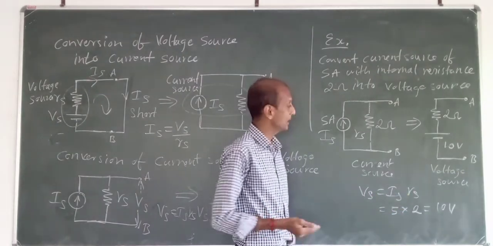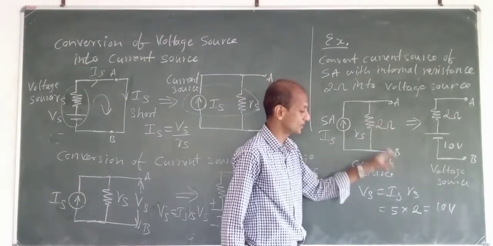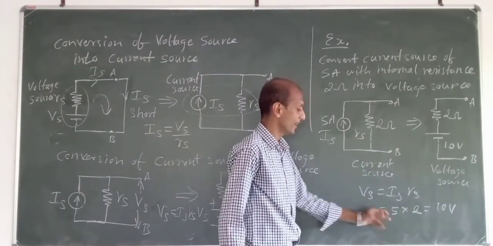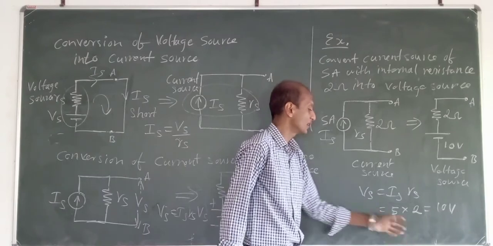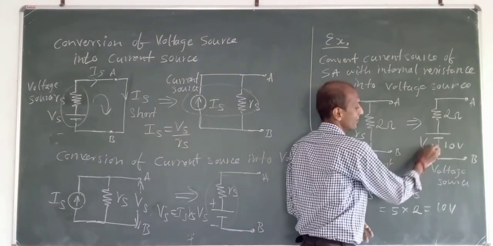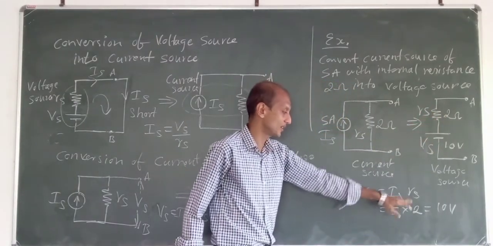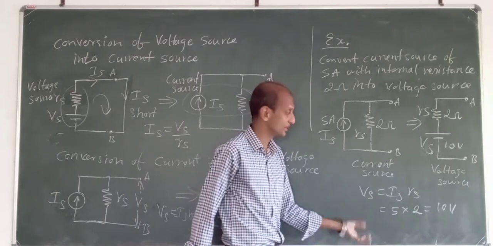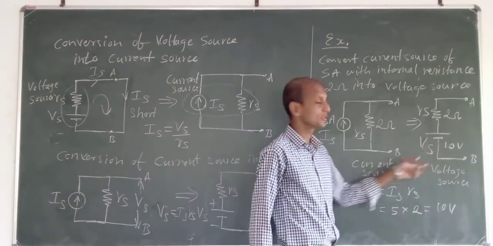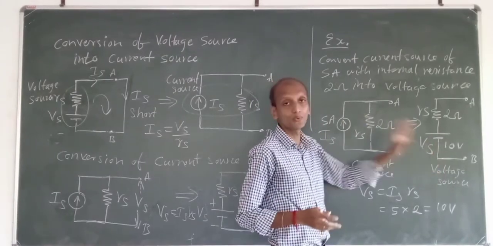So finally, Is is equal to 5 amperes, Rs is equal to 2 ohms. So I can use this formula to calculate the voltage Vs with Rs in series. So Vs is equal to Is into Rs, 5 into 2, that is equal to 10 volts. A 10 volt voltage source. So in this way I can convert the given current source into a voltage source.